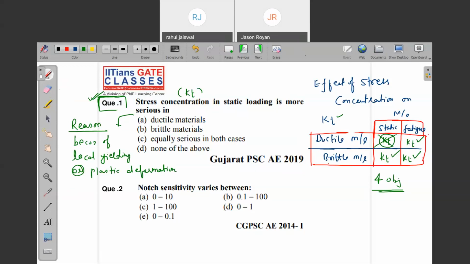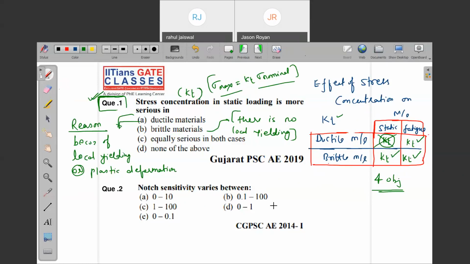But for brittle material, there is no local yielding. If there is no permanent deformation, no local yielding, then whatever crack has formed will propagate further, becoming bigger and bigger, and the material will fail. In that case we need to consider KT also, because sigma max will be KT times sigma nominal. Are you getting my point? What I'm saying?